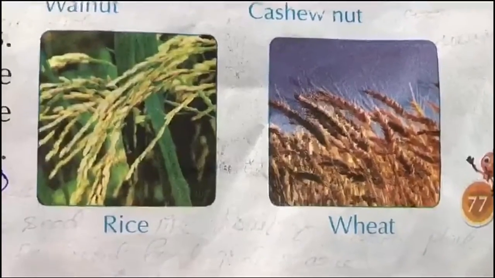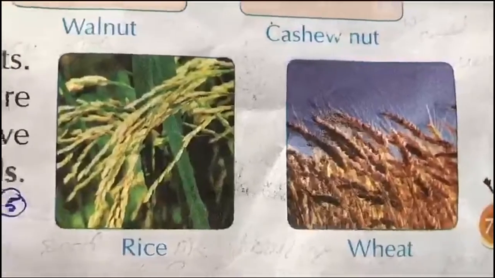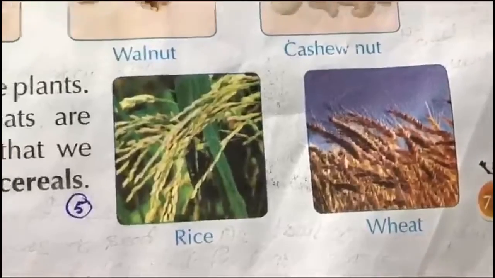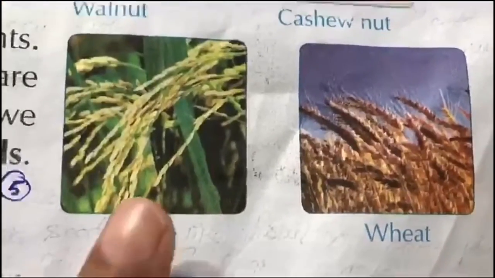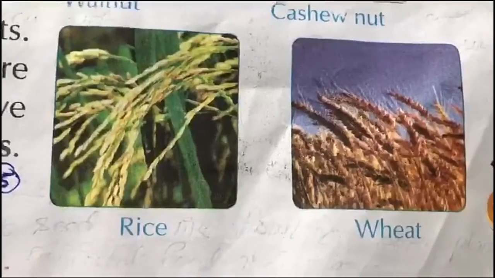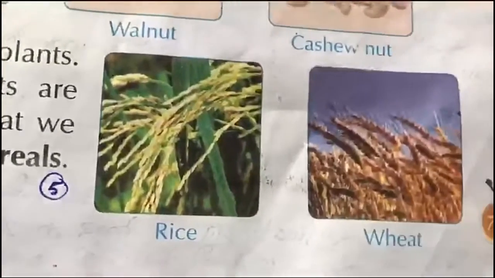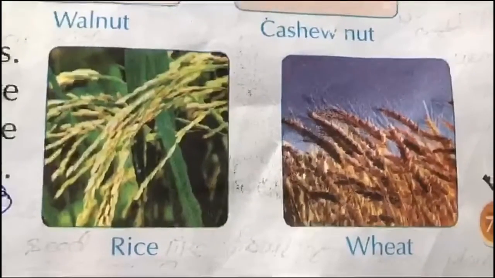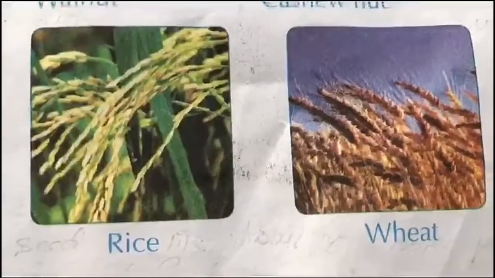Okay, next point, cereals and pulses. Cereals are the chief food material of our diet. Plants give us food grains, which are dry seeds or seed-like fruits of some plants that we use as food. Different food grains are maize, barley, oats, rice and wheat. These are known as the cereals. Some cereals are ground to make flour, and we can make chapati, puri and dosa using it. Coming to pulses.